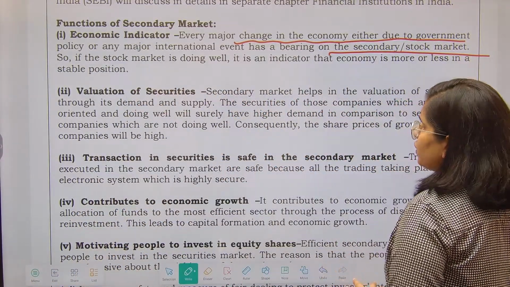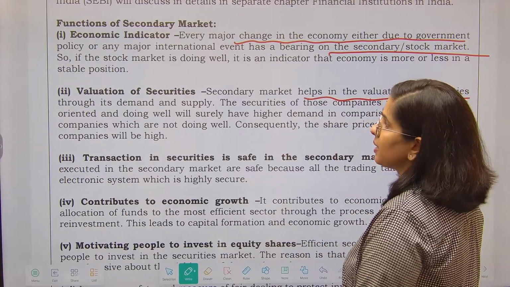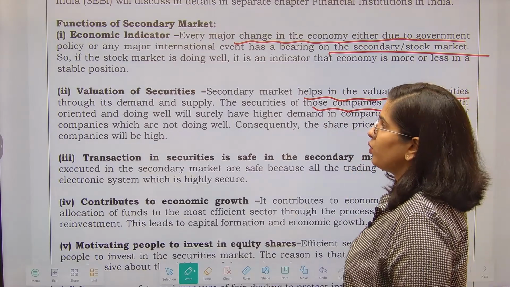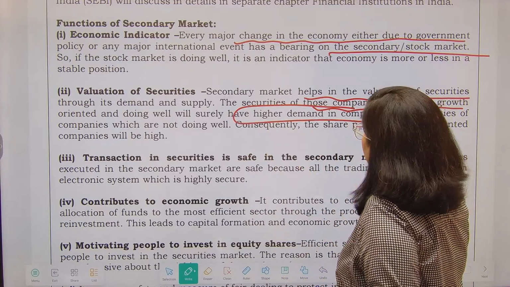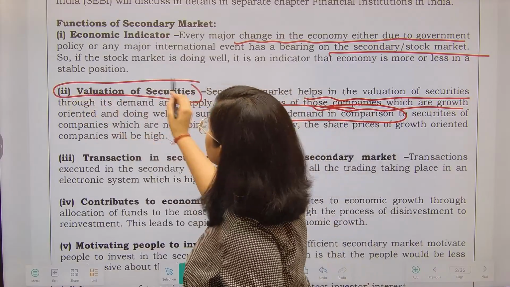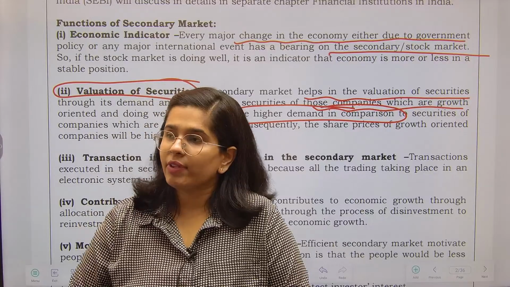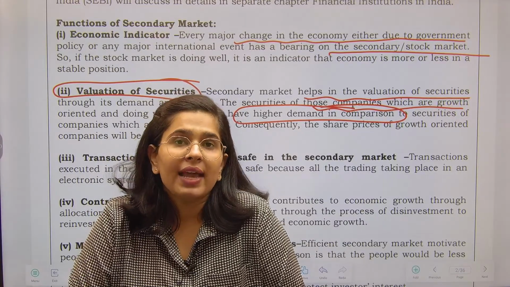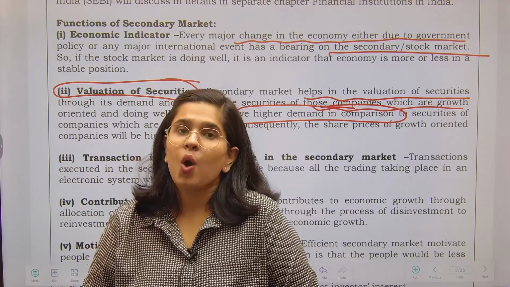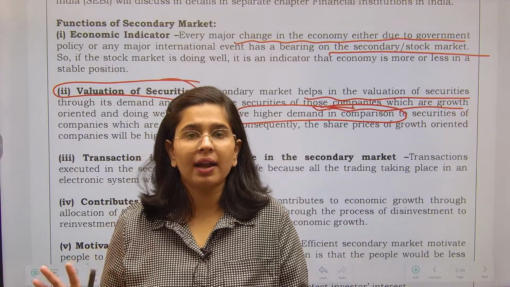After that, we have valuation of securities. So the secondary market helps in the valuation of securities through its demand and supply. The securities of those companies which are growth oriented and doing well will surely have a higher demand in comparison to the companies which are not doing well. Valuation of securities, see, you guys have understood the primary market thing, right, along with me. So in the primary market we have seen that there are two formats of finding out the price of security. One is the fixed price, another one is the book building, right? Both of them are there.